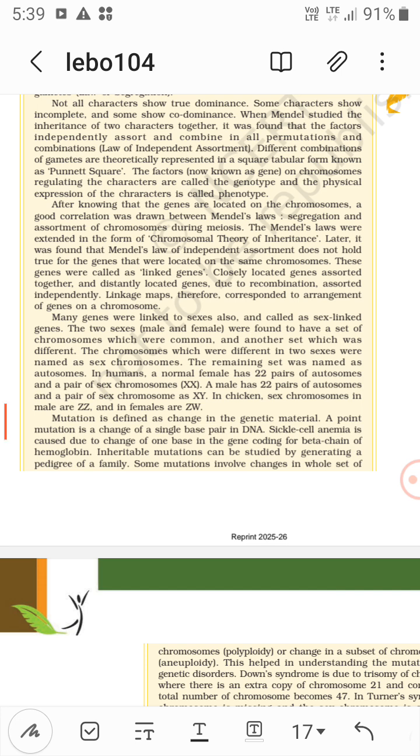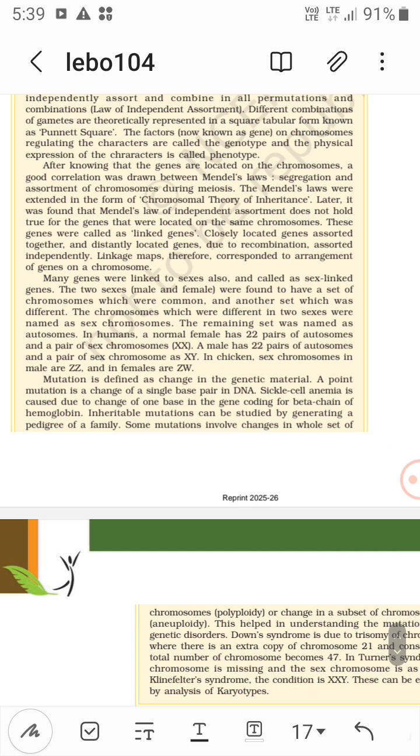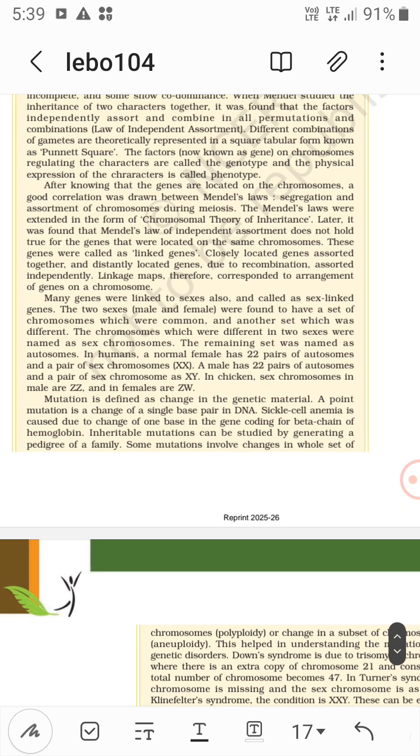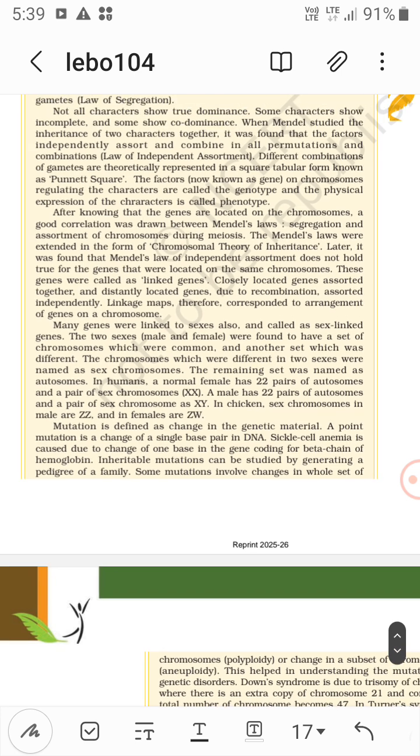Now the Mendel's laws were extended in the form of the chromosomal theory of inheritance. So it was first Mendel's laws of inheritance, now it is the chromosomal theory of inheritance.